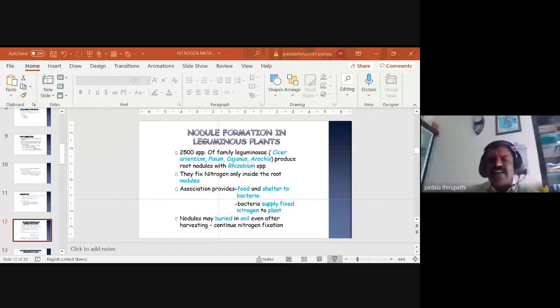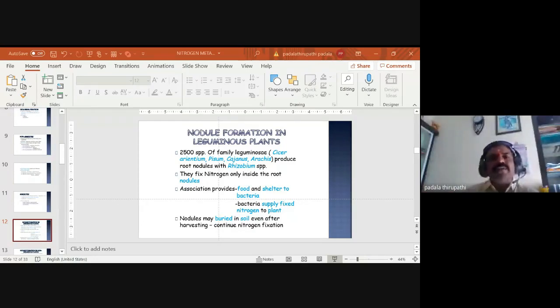In this association, the host plant provides food and shelter to the bacteria, Rhizobium leguminosarum or Rhizobium species. The host plants are related to the Leguminosae family, such as Caesalpinia, Cajanus cajan, Pisum sativum, Arachis.